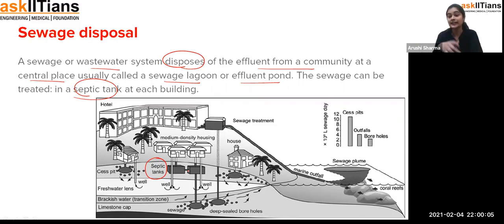Maybe it could directly flow to some rivers. So that's how, students, the sewage disposal is very important. When the sewage or the wastewater is coming out from our houses or any area where living beings are living, not exactly animals or plants, but generally human beings, it is going to be collected at one particular area so that it is easy for the treatment, and it is not going to pollute any other purified water form. So that's how sewage disposal is important.